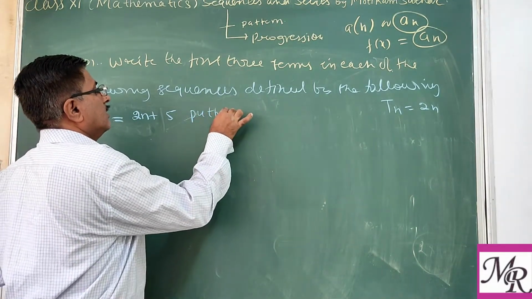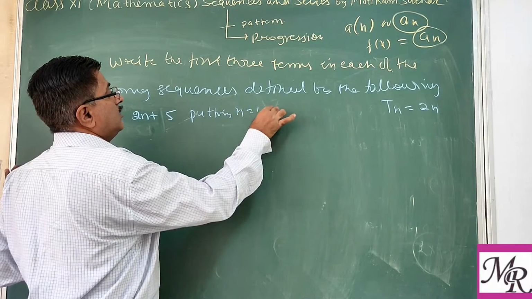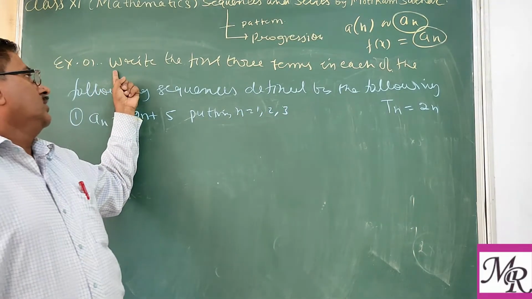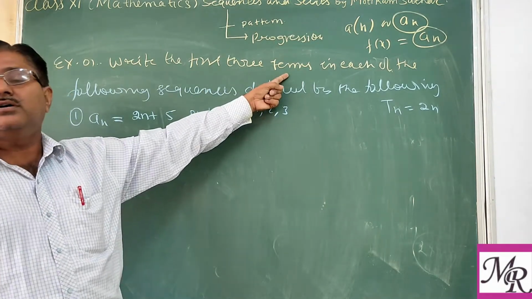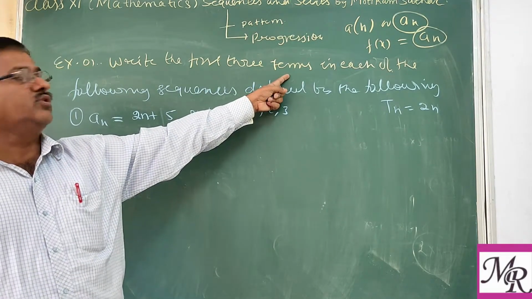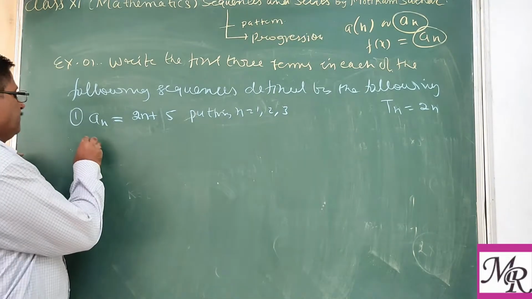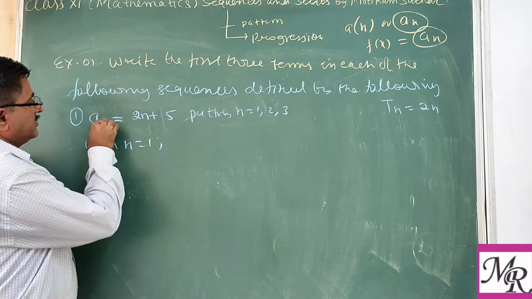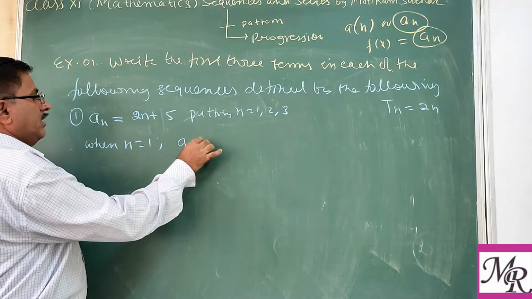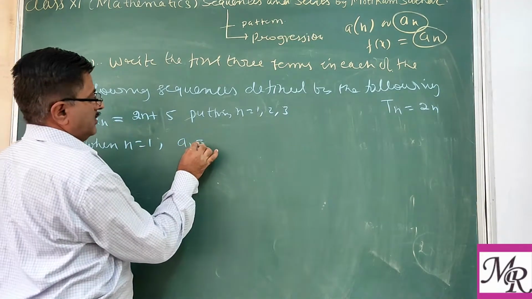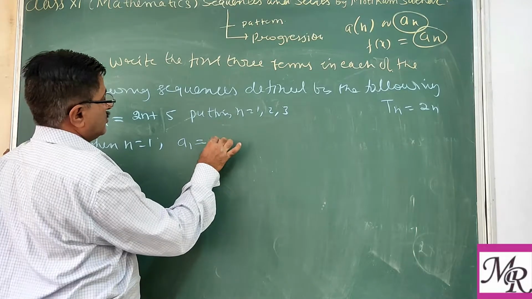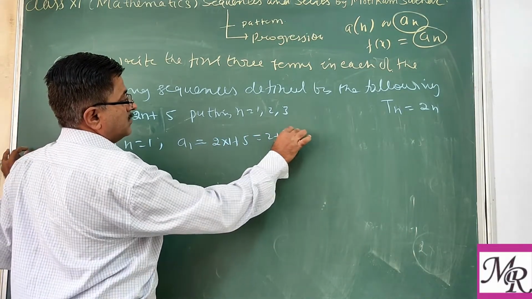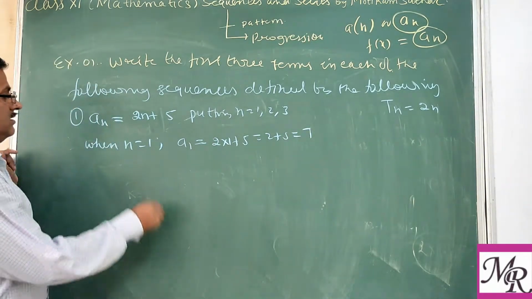Putting n equal to 1, 2, 3. Why do we put 1, 2, 3? Because the problem says you have to write the first three terms only. So n equal to 1. When n equal to 1, it means on both sides n is replaced by 1. So a1 equal to 2 into 1 plus 5, 2 plus 5. So the first term is 7.